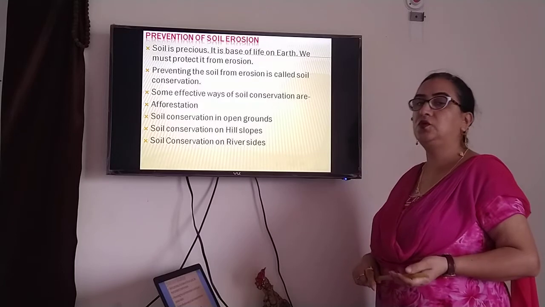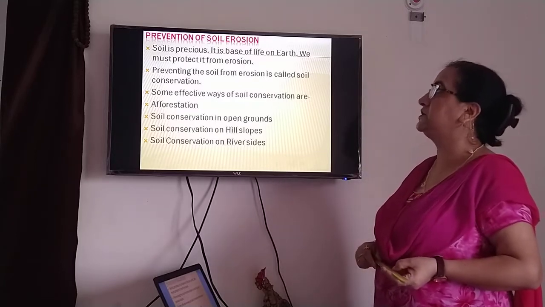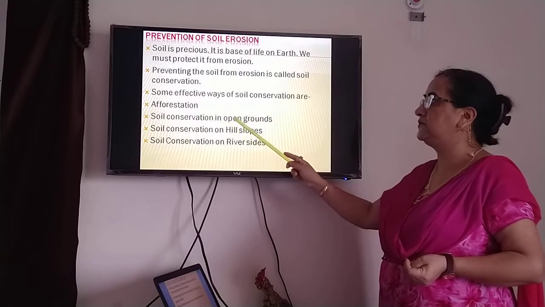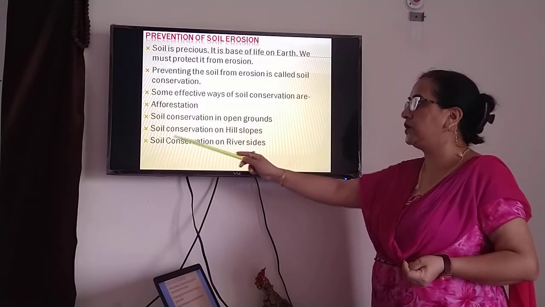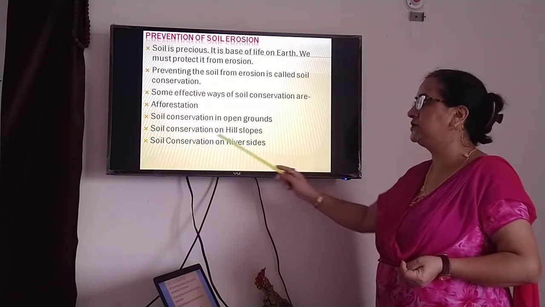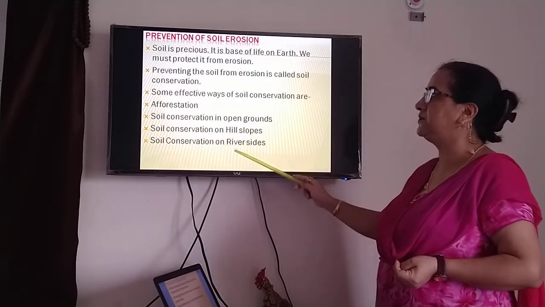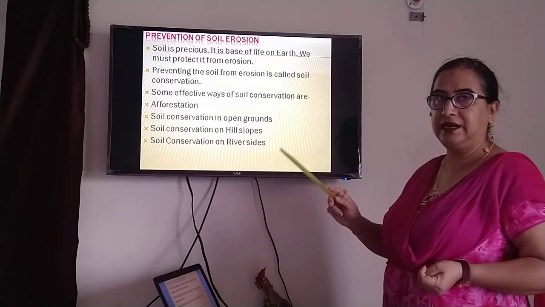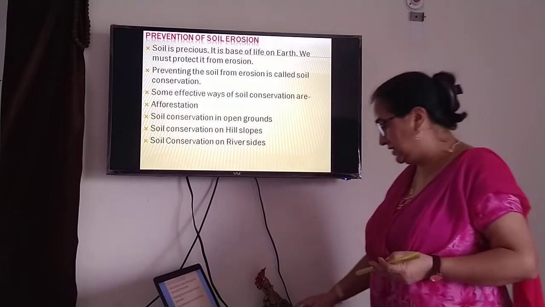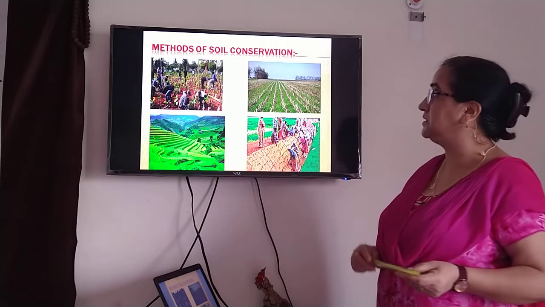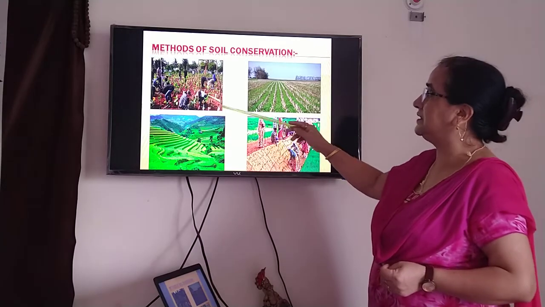Some effective ways of soil conservation are forestation, soil conservation in open grounds, soil conservation on hill slopes, and soil conservation on river sides. These are some effective ways with which we can conserve our soil. We can prevent our soil from erosion. These are the pictures of these.